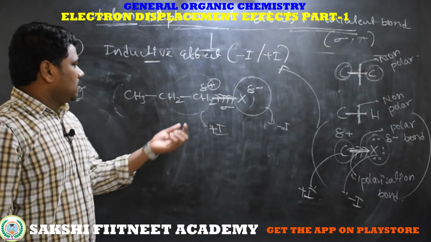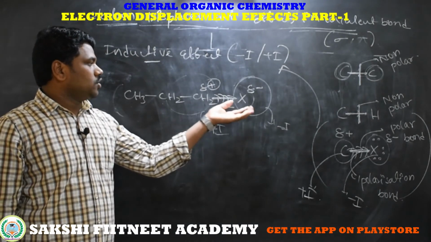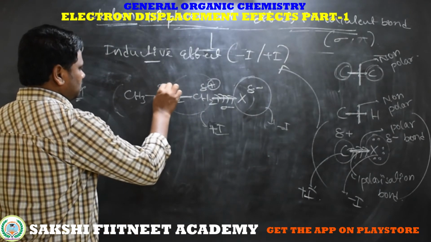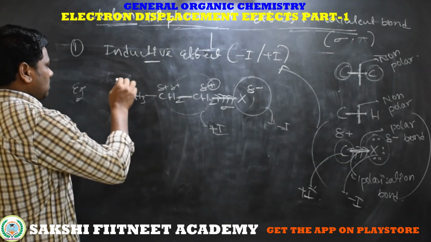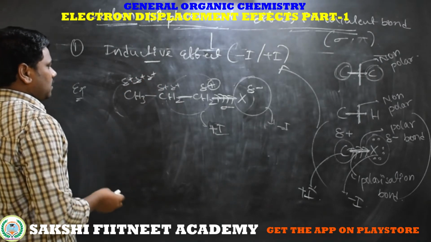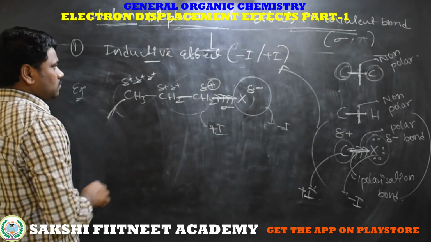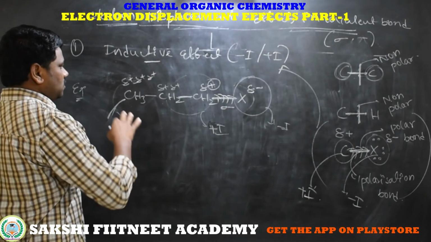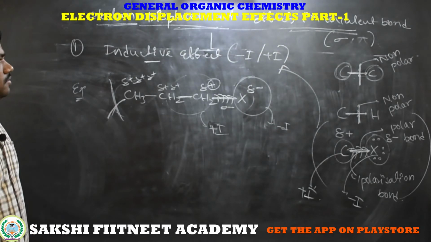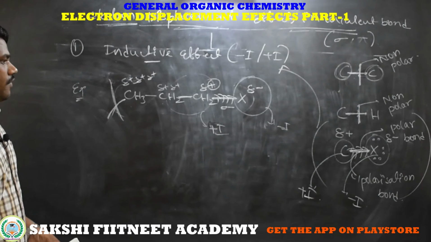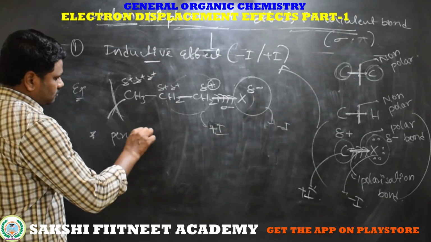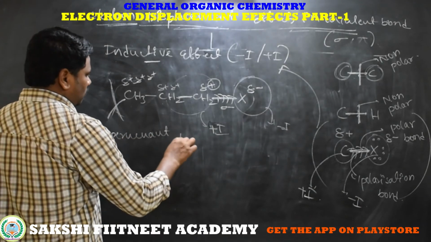Now, the element which is directly bonded to the halogen shows more inductive effect, and the next element, that is the next carbon, shows somewhat less inductive effect. Then the third carbon shows very little inductive effect, that means in the donating category. After that there is no inductive, that is displacement, effect. There is no effect after this third carbon. So here this inductive effect is a permanent polarization effect.